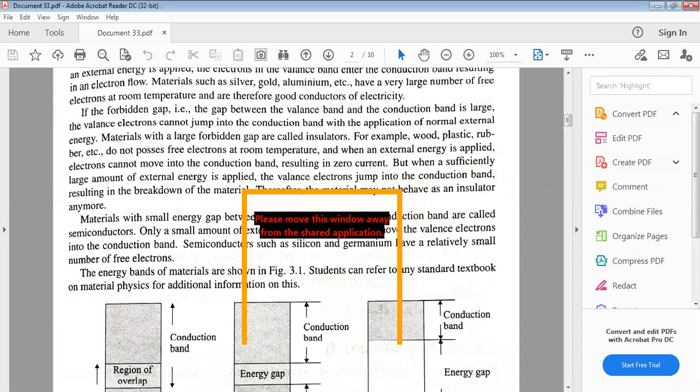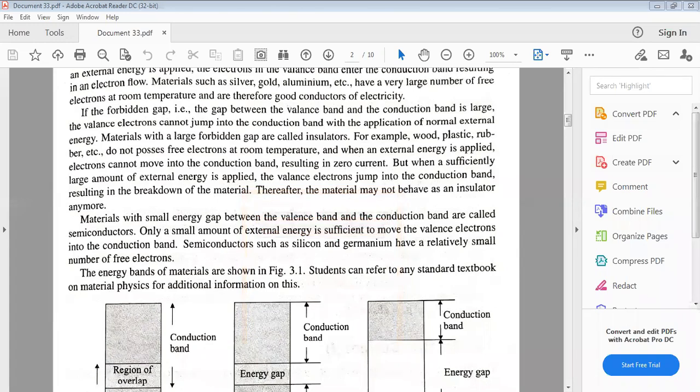Similarly, for germanium material, the conduction band and valence band gap. Sorry, for silicon material, that is 1.21 electron volts at 0 degrees and 1.1 electron volts at room temperature. For germanium material, it is 0.782 electron volts at 0 degrees and 0.72 electron volts at room temperature. And the energy gap varies with temperature.